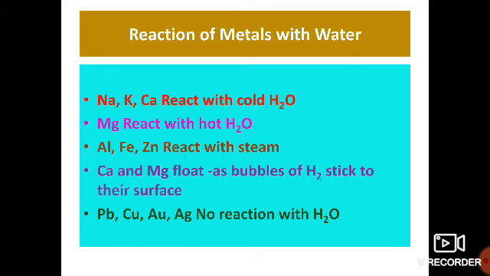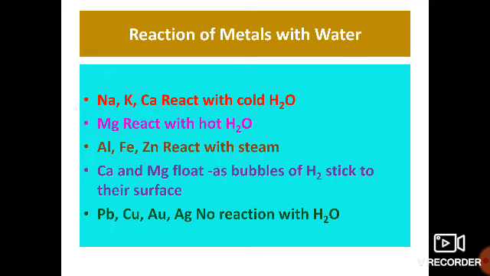Here we discussed that metals react with water to produce metal oxide plus hydrogen, and metal oxide plus water gives metal hydroxide. Sodium, potassium and calcium react with cold water, and magnesium reacts with hot water.